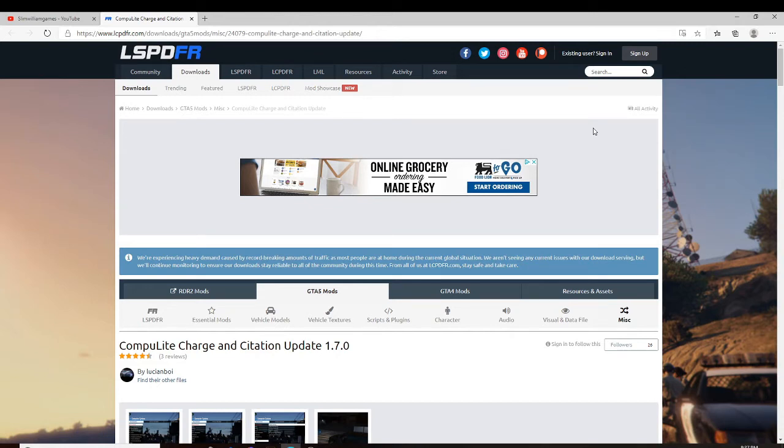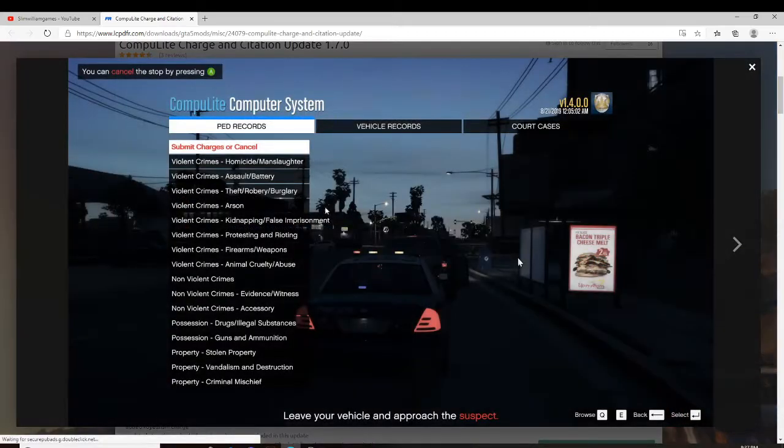I'm just going to do a quick tutorial to show you guys how to install Computer Lite Plus, Charge and Collision Update. What this basically is: when you first get your computer in your LSPDFR, you're going to have a relatively short list, but if you add this to your LSPDFR, it will give you a variety of stuff. Like when you arrest the ped and you want to bring charges upon them, it gives you a way longer list.